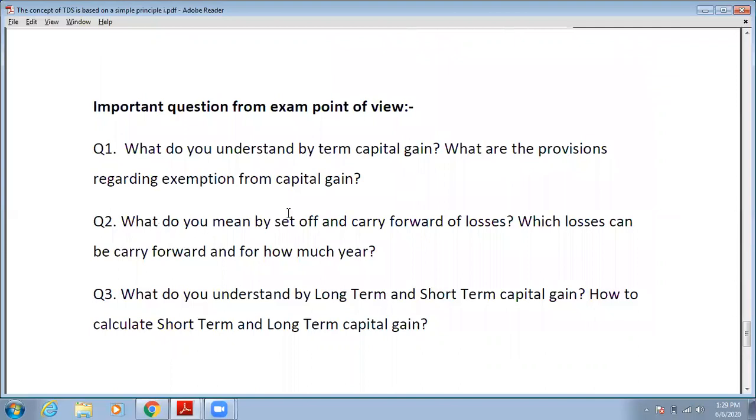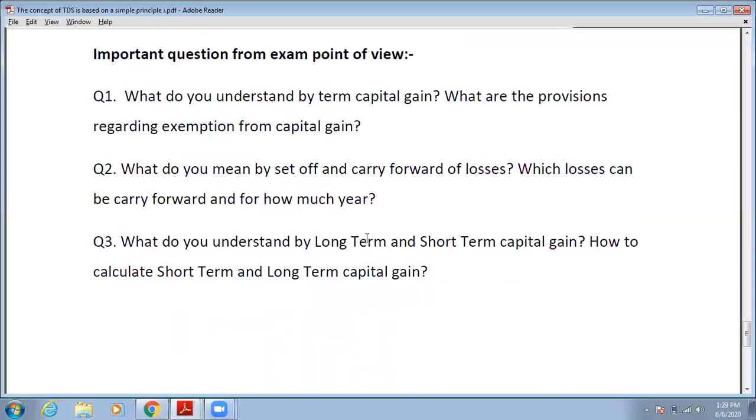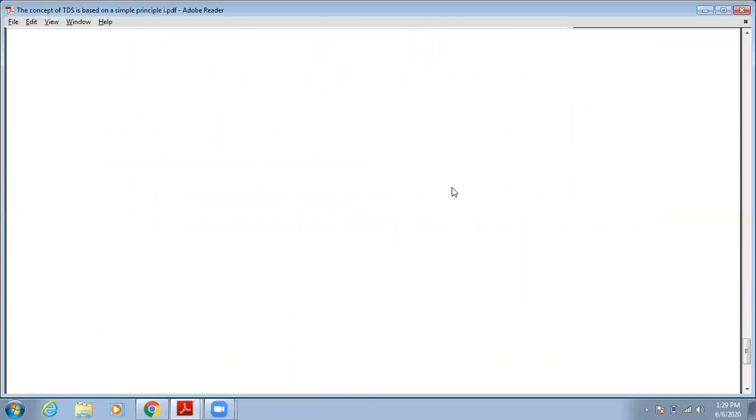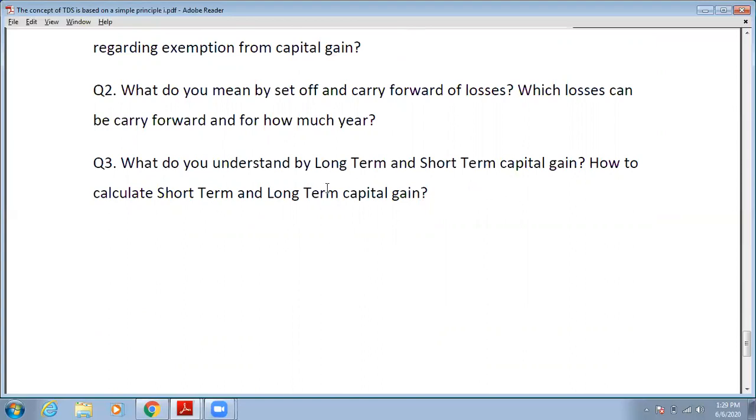The second is: what do you mean by set off and carry forward of losses? Which losses can be carried forward and for how many years? So all the set off and carry forward provisions you have to write here. Okay. Then next is: what do you understand by long-term and short-term capital gain? How to calculate long-term and short-term capital gain? So this is the question on short-term and long-term capital gain.